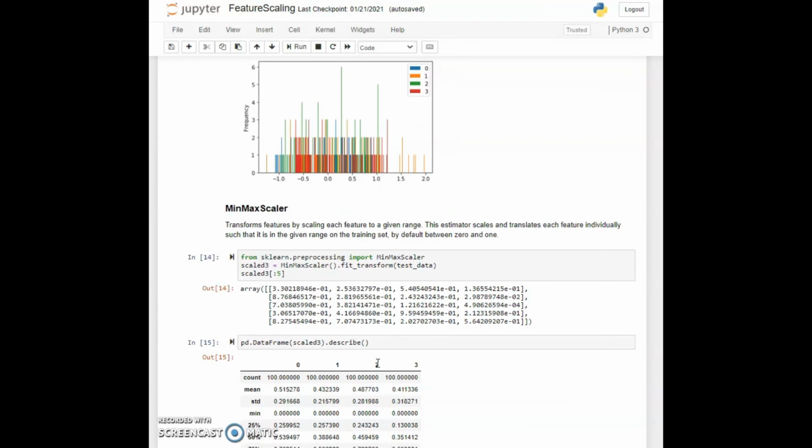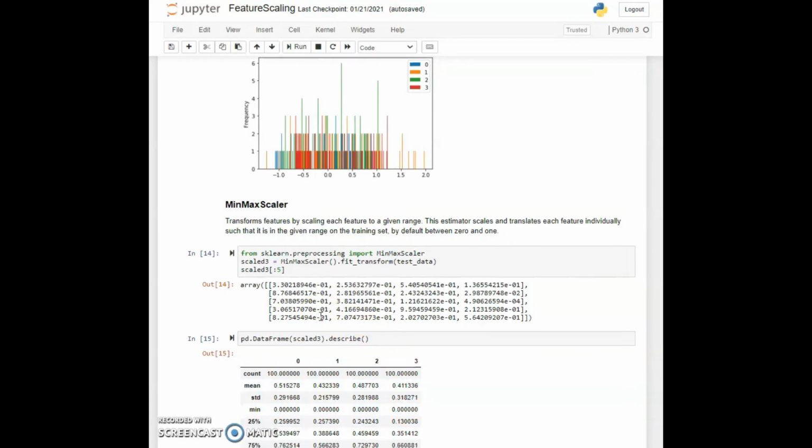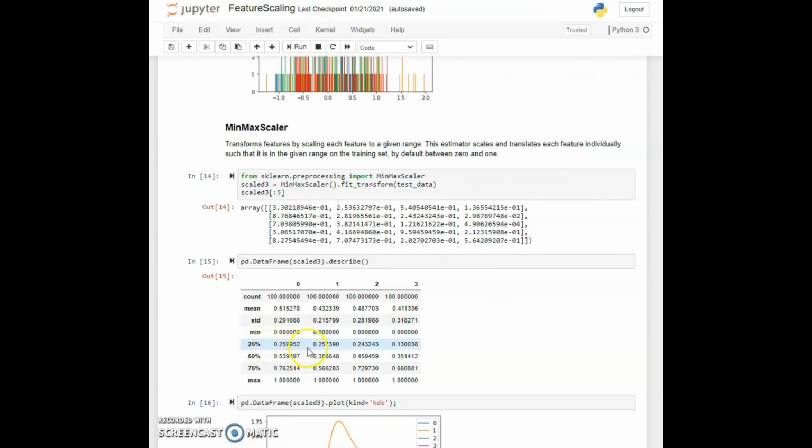Now in cell 14, we can see that even glancing at the numbers, indeed, these all seem to be between 0 and 1. Of course, in cell 15, we see the means tend closer to half, being between 0 and 1 in the range of values. The standard deviations are relatively similar, but they don't need to be necessarily. It just happens that our data isn't much different between the several features. We do get some particularly interesting differences in the quartiles. The max is 1 as always, because that's what we've said for this particular scaler.